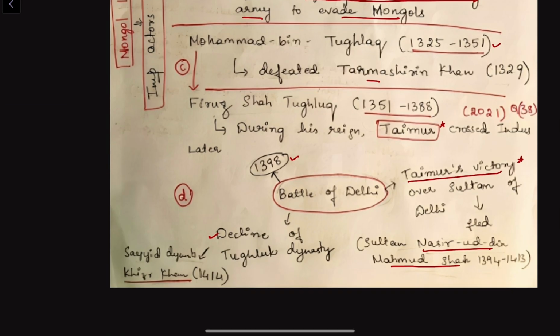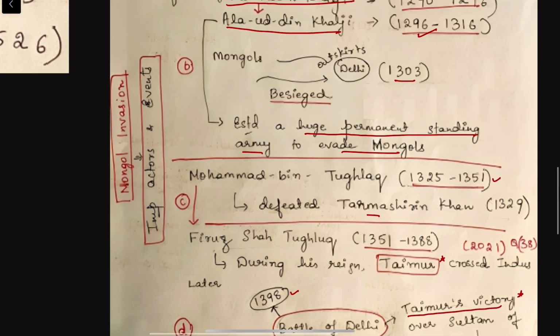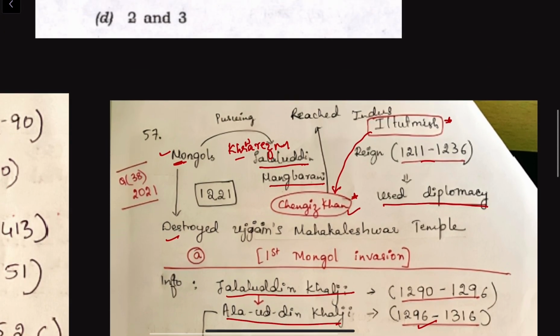Muhammad bin Tughlaq was able to defeat Tamrashirin Khan in 1329. And Firoz Shah Tughlaq also faced the wrath of Mongols during his reign. Taimur crossed the Indus. Taimur also attacked Delhi in 1398 when he was successful in defeating the Sultan of Delhi. So these are the important happenings of the Mongol invasion.